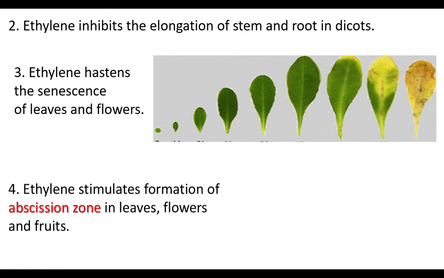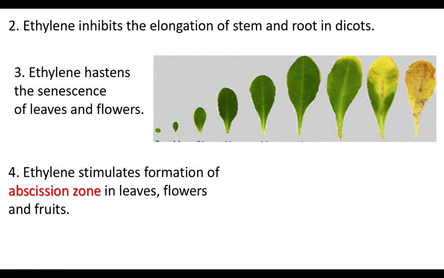Ethylene stimulates the formation of abscission zone in leaves, flowers and fruits. Abscission zone is found at the base of leaves, flowers and fruits. At the base, loosely arranged cells are formed. This part is called the abscission zone.